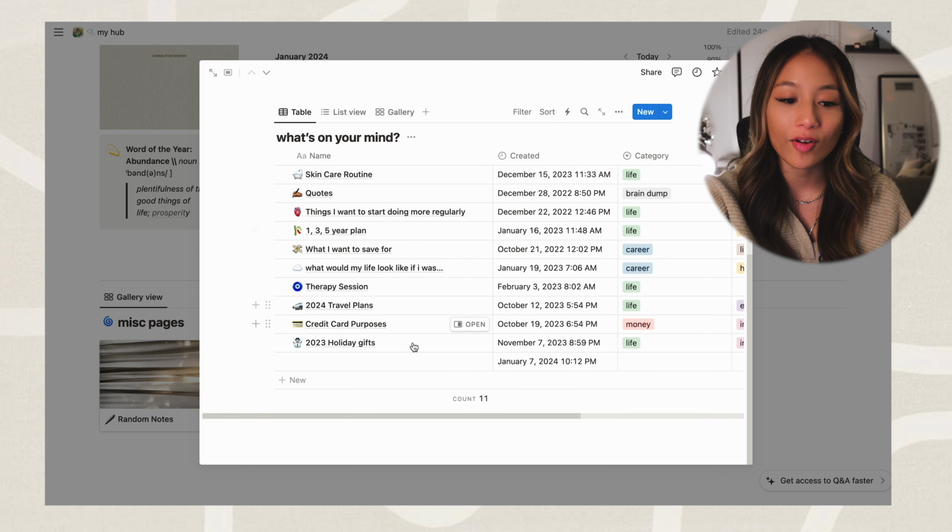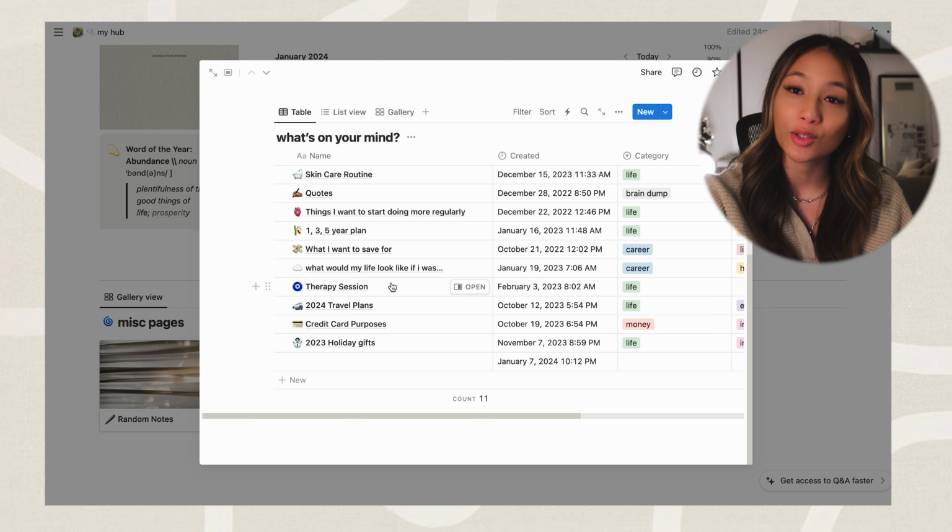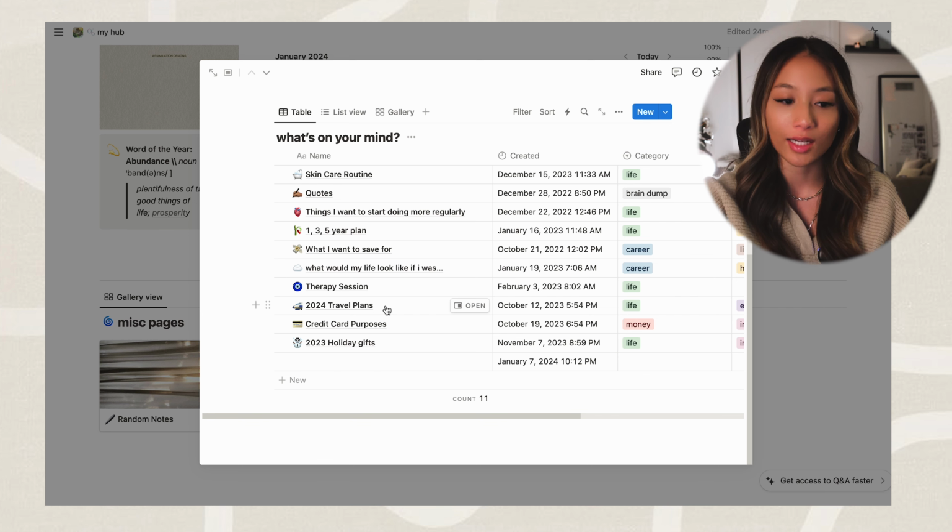So this is where I have all of my random notes that I just want to keep track of in my life. One that I end up sharing with you guys that you'll find in your template is this 2024 travel plans, which we'll dive into the next section.